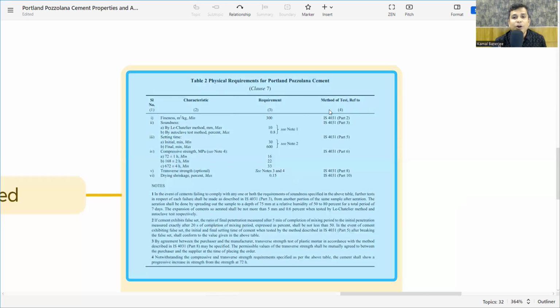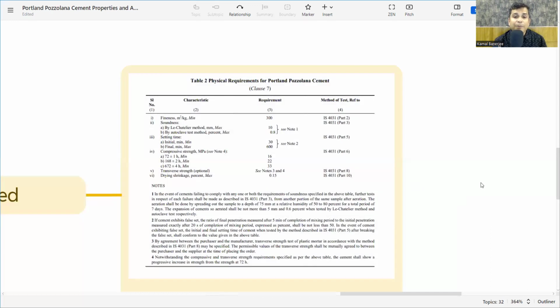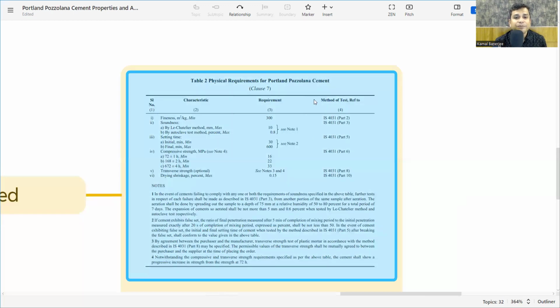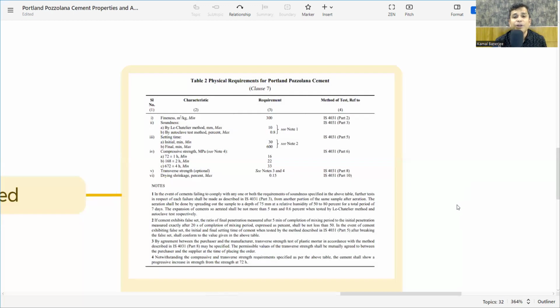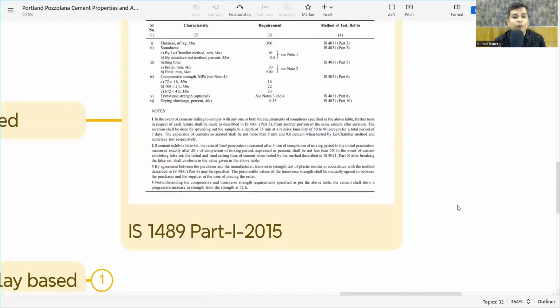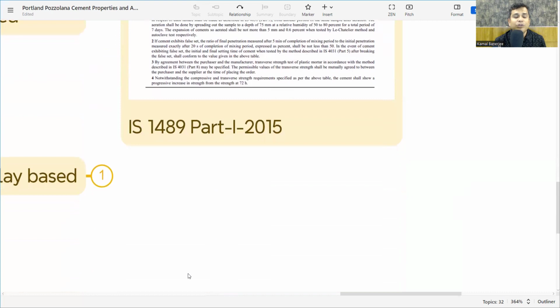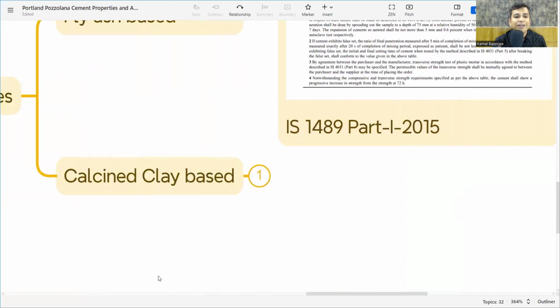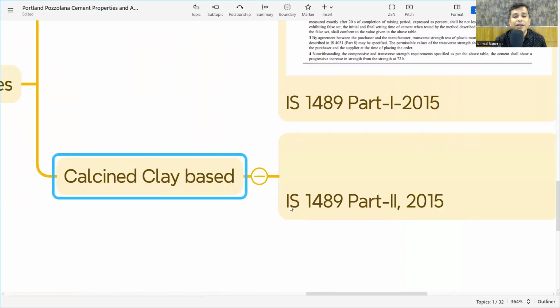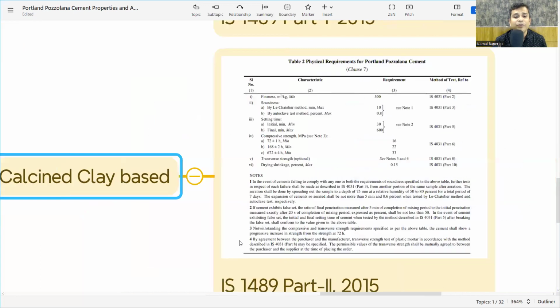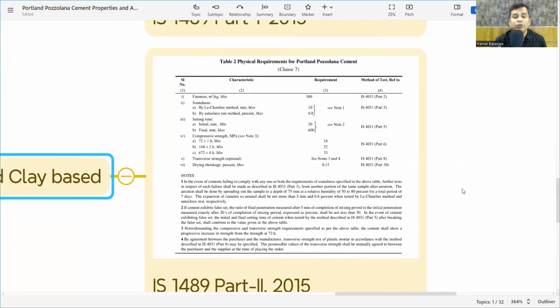And what is the requirement or method of test? It is IS 4031 part 2, part 3, part 5, part 6, all are mentioning the testing of cement. So these become the physical requirements of Portland Pozzolana Cement, the fly ash based, IS 1489 part 1, 2015. Now what are the calcined clay based physical properties? That we want to check. That is IS 1489 part 2, 2015.